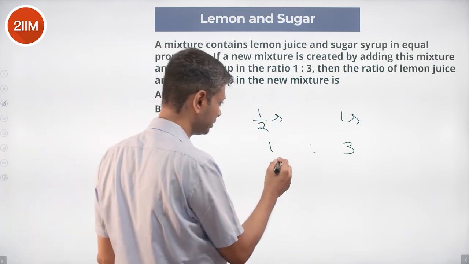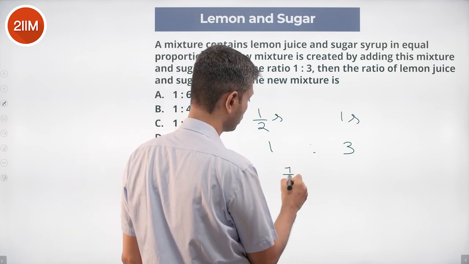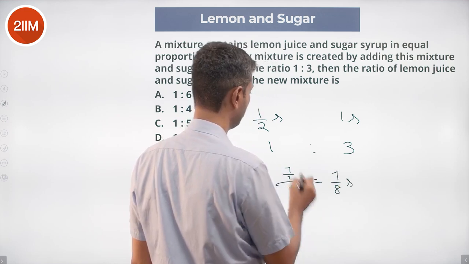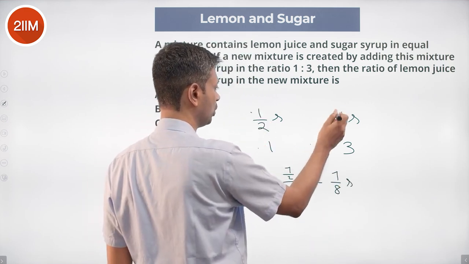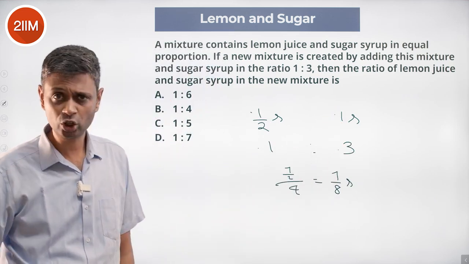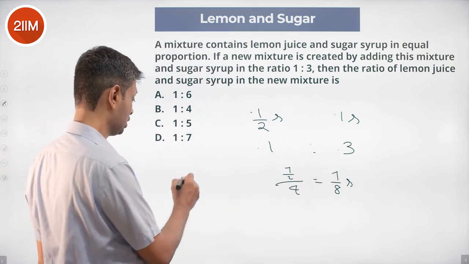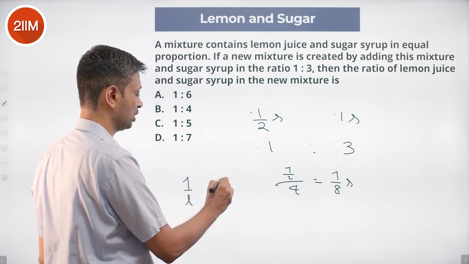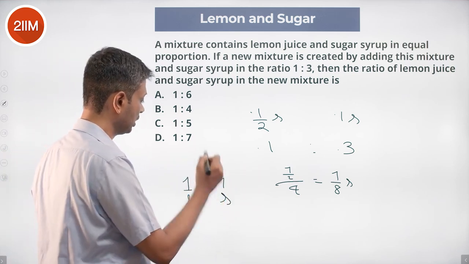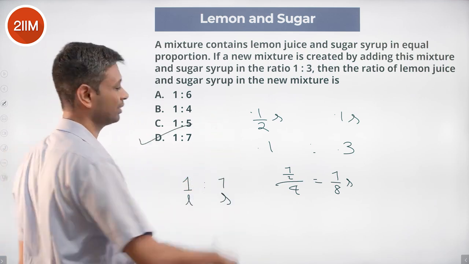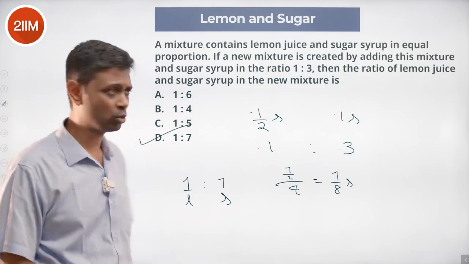Half plus 3, this is 3.5, 7/2 by 4. This becomes 7/8 sugar syrup. What am I doing? Half into 1 plus 1 into 3 divided by 4. Weighted average of these two. We get 7/8 sugar syrup. That means in this mixture, 7/8 is sugar syrup, or 1 unit lemon juice and 7 units sugar syrup. Lemon juice to sugar syrup ratio is 1:7. Done. Simple weighted average question, nothing more than that.